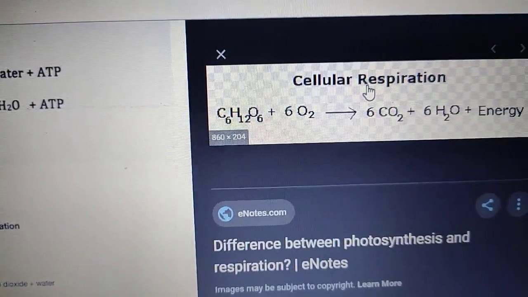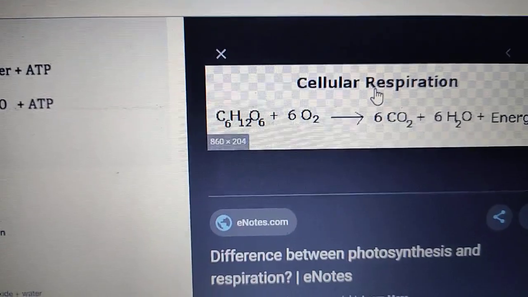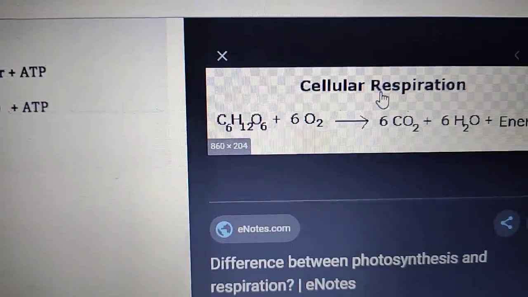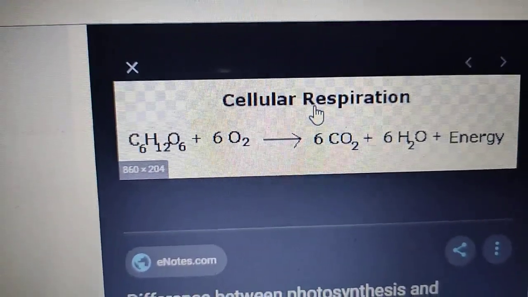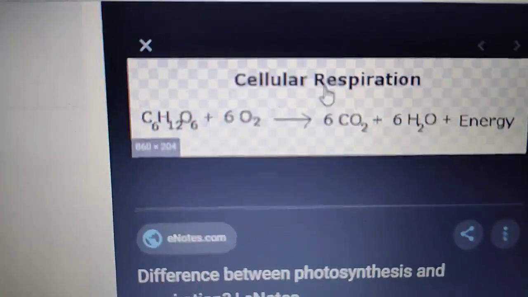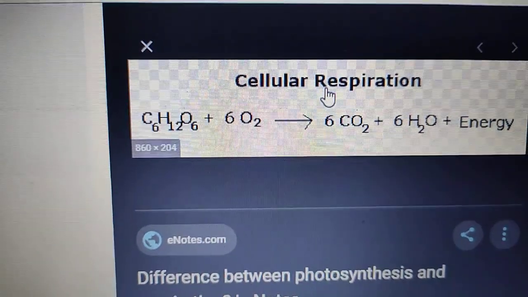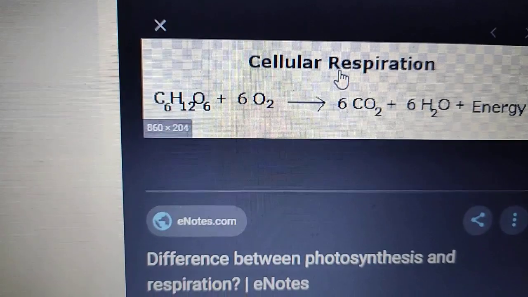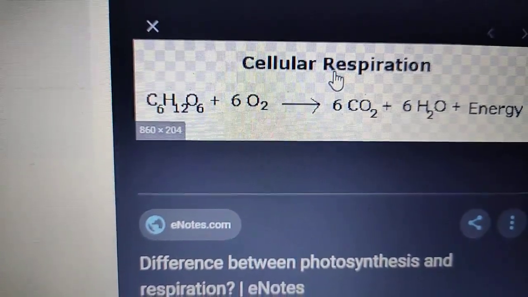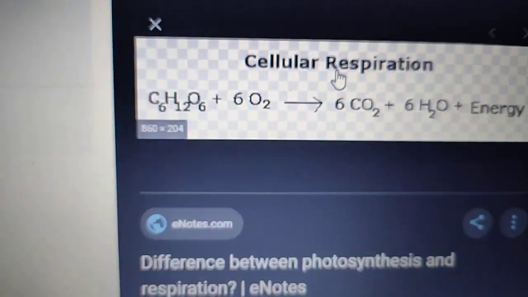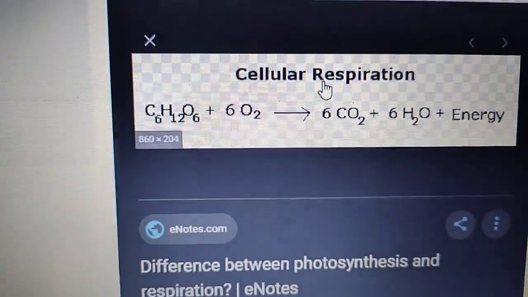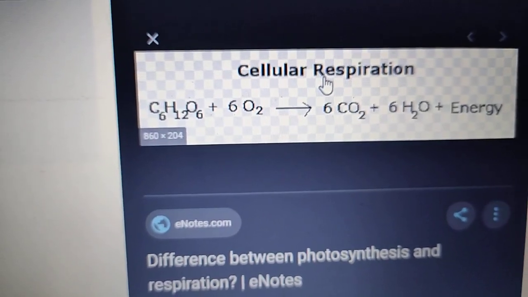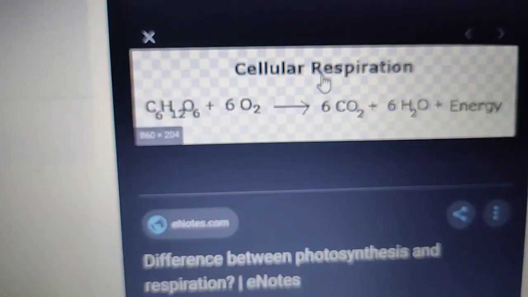Second example, respiration is an exothermic change. Why is respiration an exothermic change? Because here in this reaction, as you can see, we are taking glucose C6H12O6, and we inhale oxygen. These two react together to form carbon dioxide, water and energy. So heat or energy is liberated, so we call it an exothermic reaction.